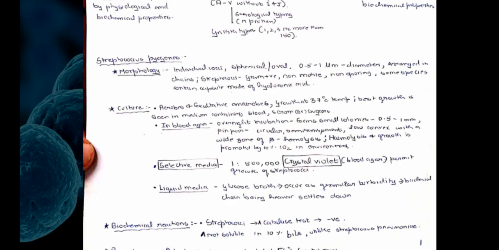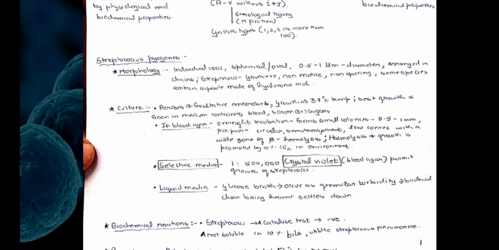Coming on to the cultural characteristics, they are aerobes or facultative anaerobes, and as usual the growth is always seen better at 37 degrees Celsius, and the best growth is seen in medium containing blood, serum, or sugars. There are some special media on which these cultural characteristics will be more visible, that is the blood agar, selective media, and the liquid media.